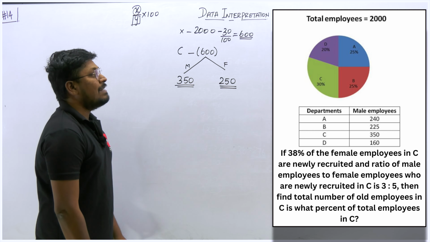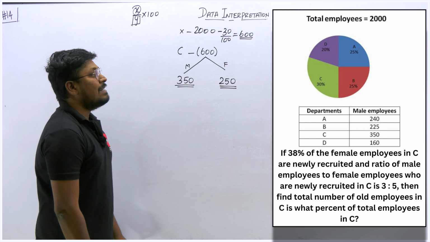Now they are saying the ratio of newly recruited males and females is 3:5. So the newly recruited male and female ratio is 3:5. We found the female 5 part is 95. What about the male? The 3 part is equal to X. The 5 part, newly recruited females, is 95. Just cross multiply it. So X is equal to 95 into 3 divided by 5.